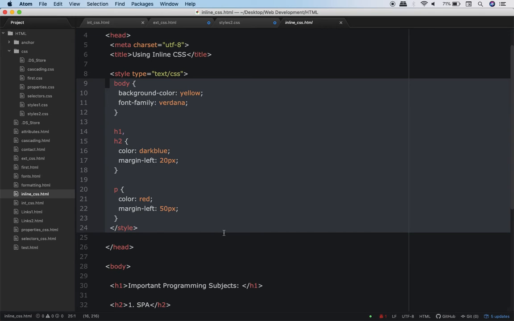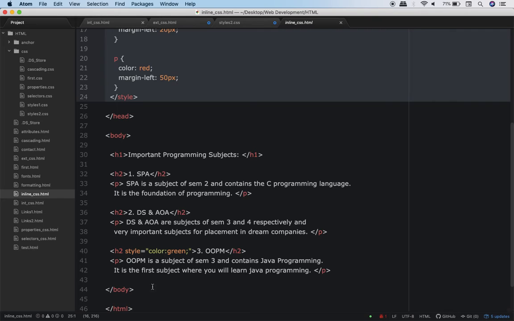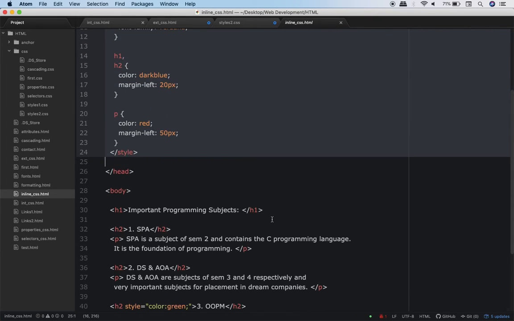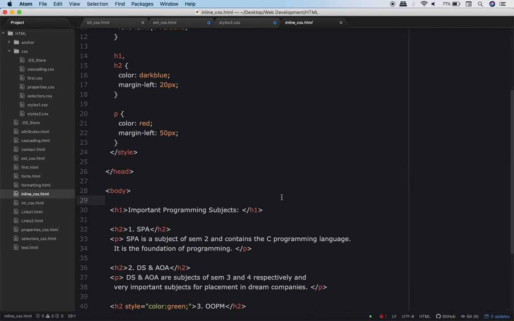So I want you to go through this internal CSS, then go through this inline CSS, and then tell me, do you observe something which is different over here, something which is noticeable? Come on, do that. Whatever things are required, those things are there in front of you on the screen. You don't need to go back or forth.